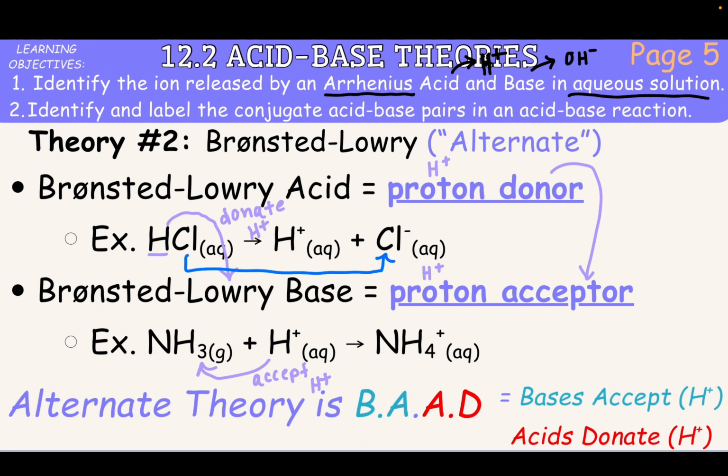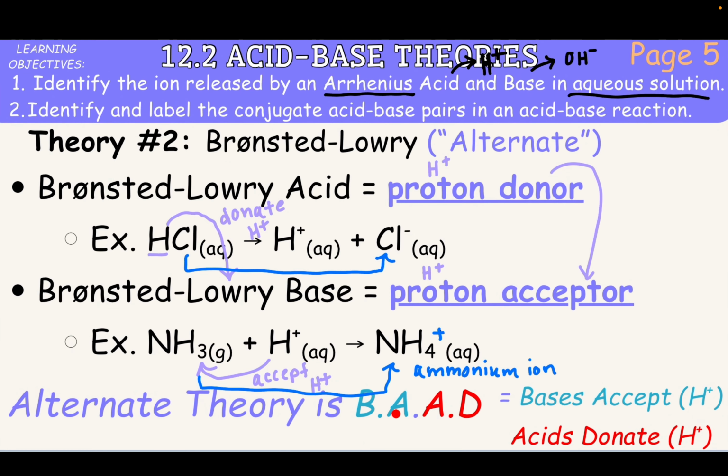For our Bronsted-Lowry base, our ammonia in this example, ammonia is NH3. When it accepts another H plus, it's going to turn into this, which is your ammonium ion. So now we have one more additional hydrogen ion on there, and you got to notice also that it has an overall positive charge.